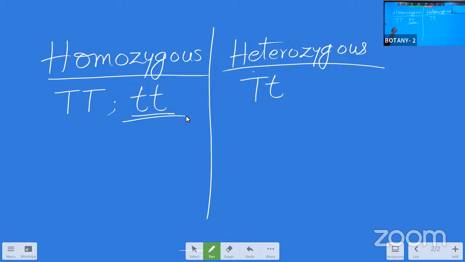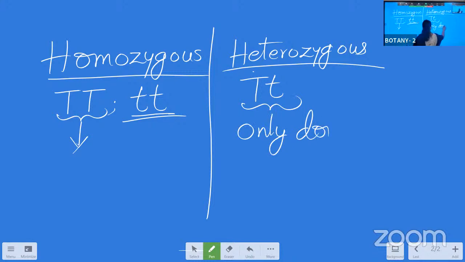And the next point: in the homozygous condition, neither allele is dominant over the other. Both the alleles represent only one character in the homozygous condition. Whereas in the heterozygous condition, only the dominant characters will be expressive.